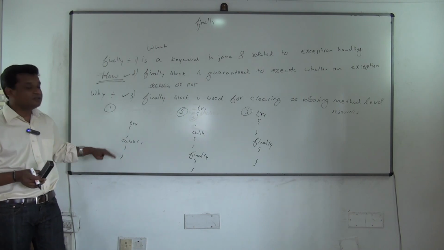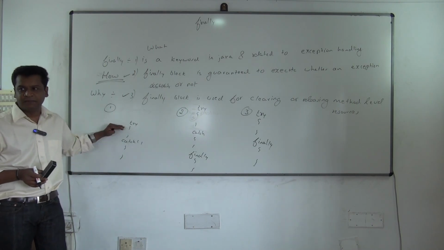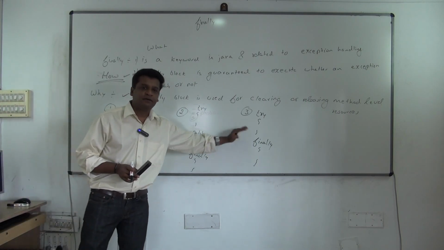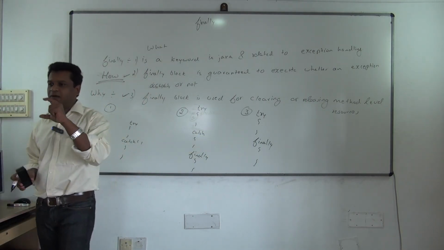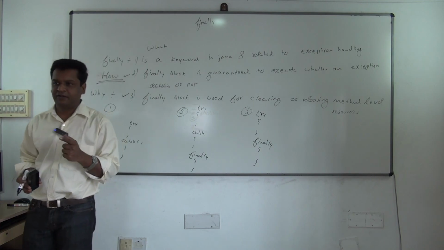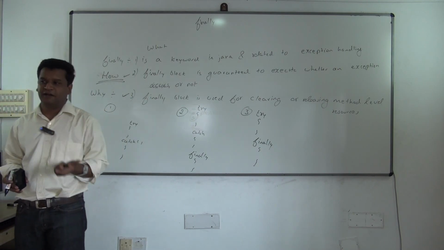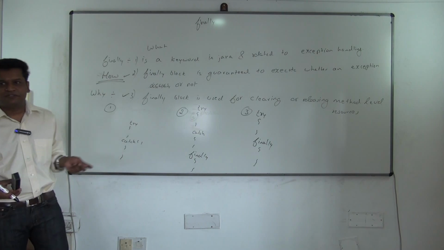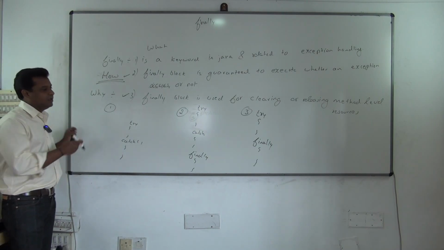Next, the other way around also. If you want to use catch, try is mandatory. If you want to use finally, try is mandatory. You cannot use it alone. Only try I can't write. Only catch I can't write. Only finally I can't write. It's a combination. You have to use it in this particular way itself. Are you clear with all this?